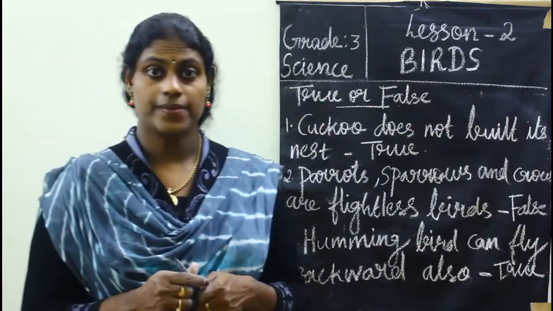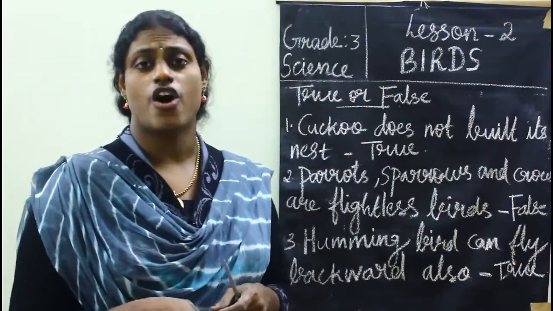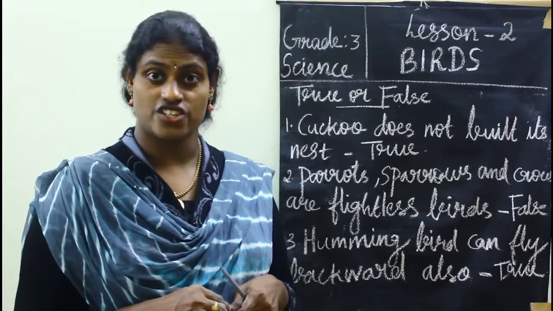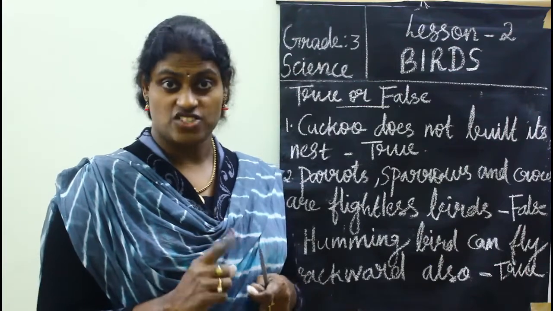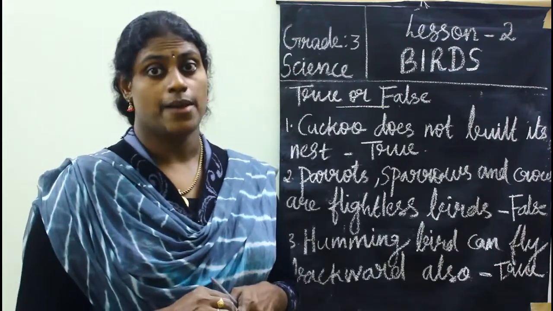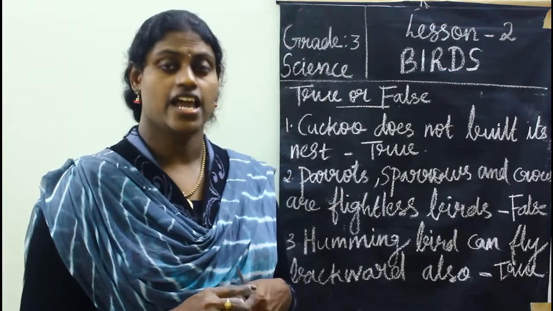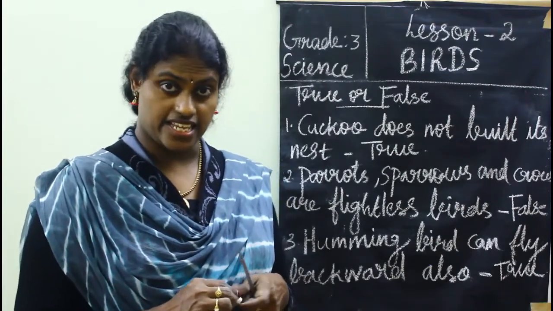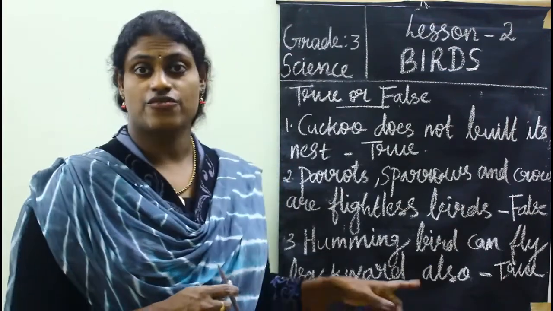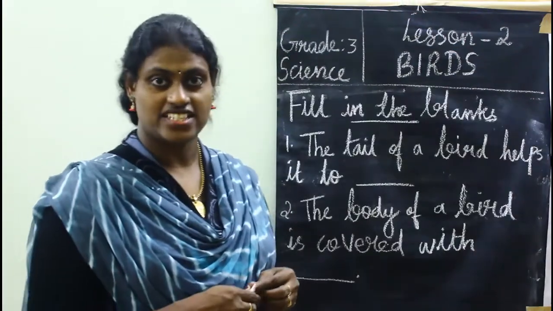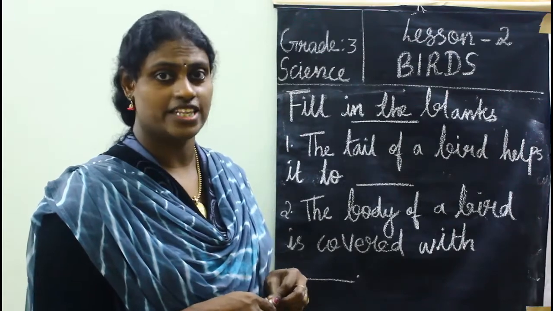Hummingbirds are very small birds, and they have some special features too. First, it can beat its wings 80 times per second, and the second thing is that it can fly backwards also. So next we can see some fill in the blanks.